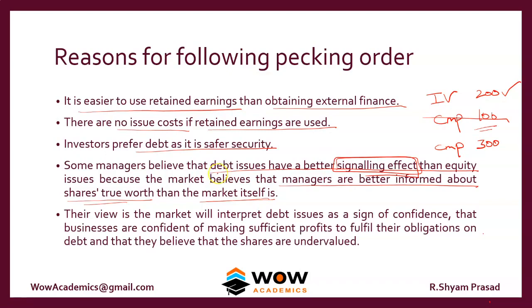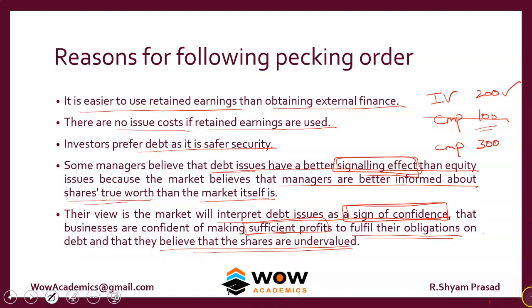So companies usually go for debt because it's easier. It also signals that they are confident, and it also signals that the share price is way below its intrinsic value. Their view is the market will interpret debt issues as a sign of confidence. Just now we've discussed this, that businesses are confident of making sufficient profit to fulfill their obligations on debt, and that they believe that the shares are undervalued.